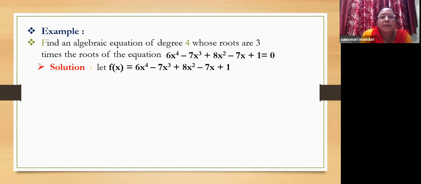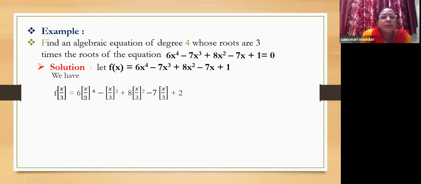Now, according to the theorem that we have seen, we have to replace x by x by 3. So what will be f of x by 3? Now, f of x by 3 is simply replacing x by x by 3. So it is 6 into x by 3 whole power 4 minus 7 into x by 3 whole cube plus 8 into x by 3 whole square minus 7 into x by 3 plus 1. Sorry, there's a 2 here, but it is 1. So in all these things, you will find 3 power 4 common. If you remove all those 1 by 3 power 4 common, the remaining part will be 6x power 4 minus 21x cube plus 72x square minus 189x plus 162.